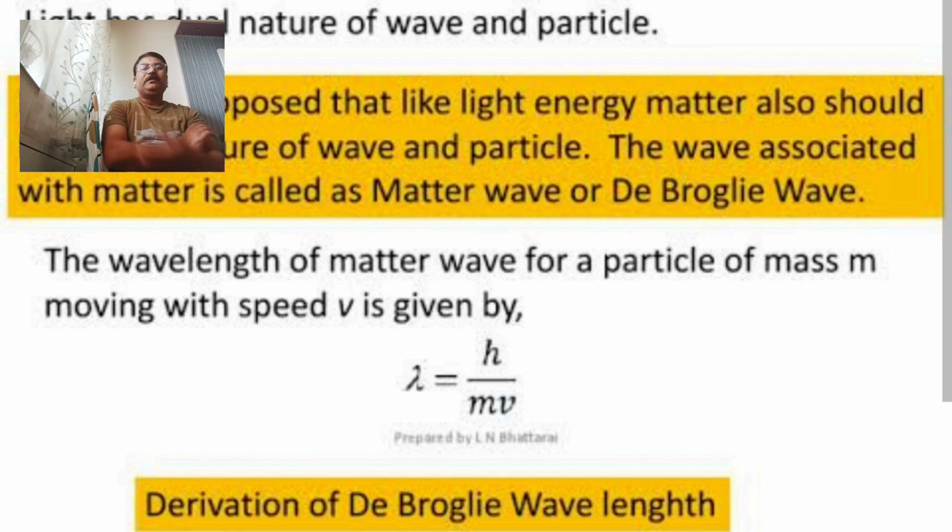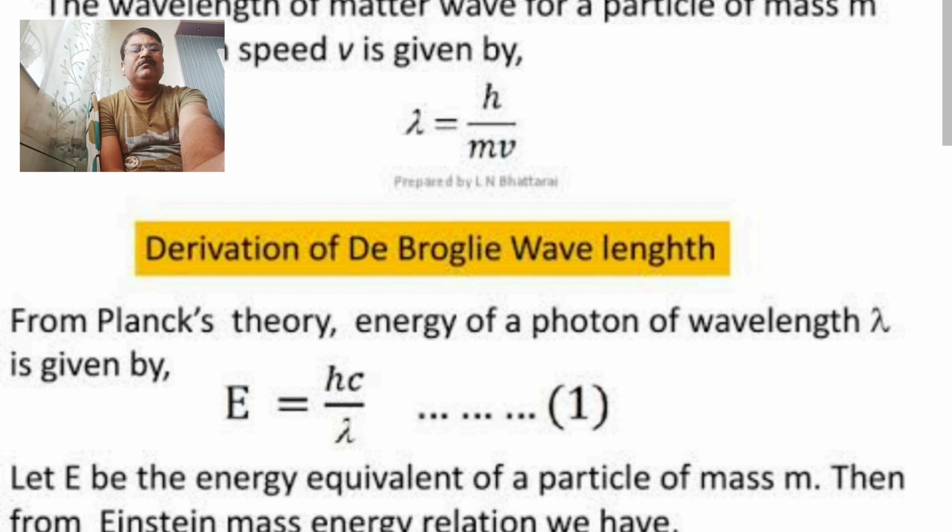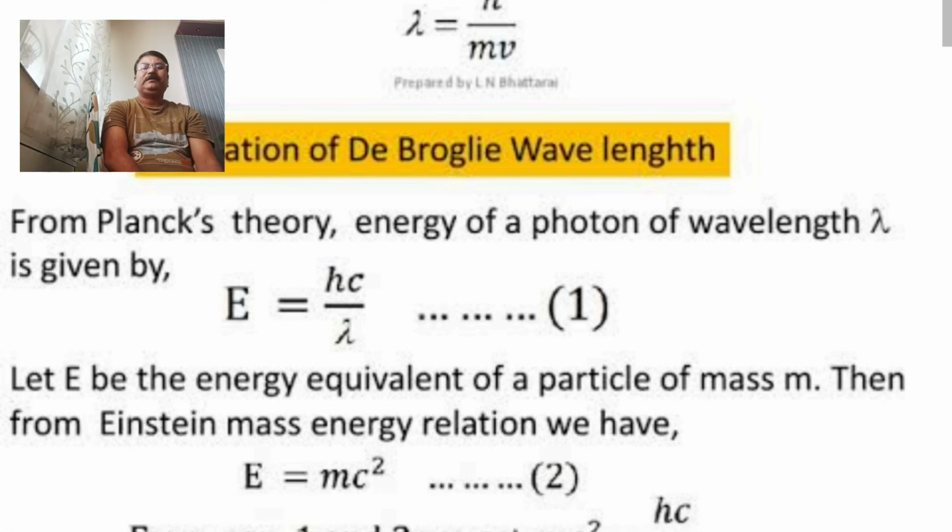Now, wavelength of that particular radiation having particle of mass m moving with the speed v is given by wavelength is equal to h upon m into v. Focus on this equation. Wavelength of any radiation is explained by equation h upon m v. Okay, this is the wavelength of radiation or matter. Derivation of de Broglie's equation we are now going to see.